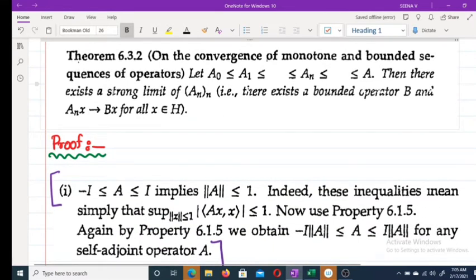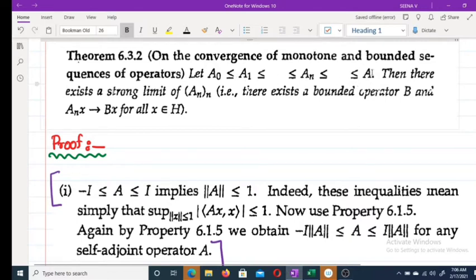This is like our theorem in real analysis: a monotonic increasing sequence which is bounded above is convergent. Here we are considering, listen carefully, a sequence of operators A0, A1, A2, etc., such that A0 is less than or equal to A1, less than or equal to A2, etc., less than or equal to An, less than or equal to etc., less than or equal to A. This is a monotonic increasing sequence.